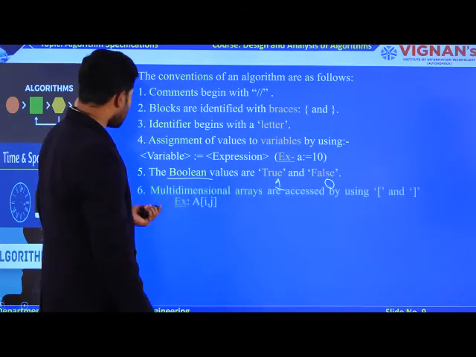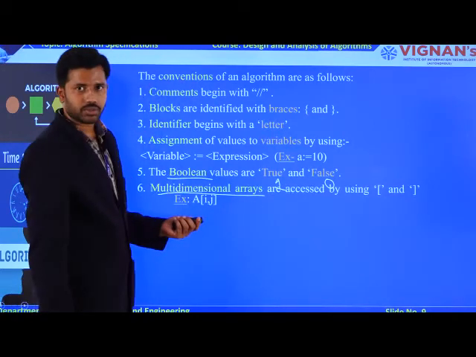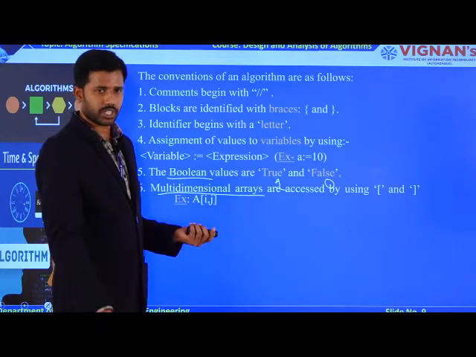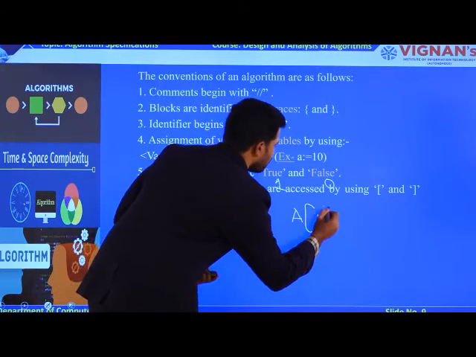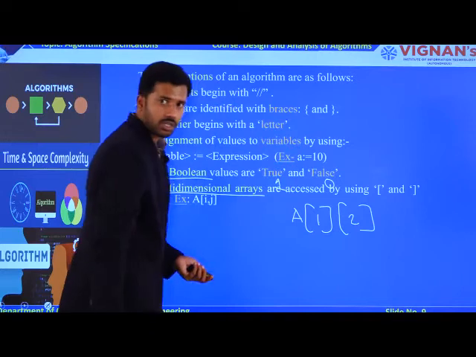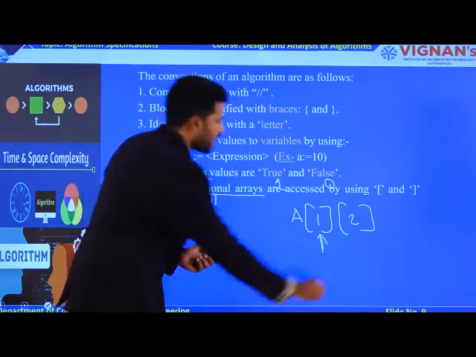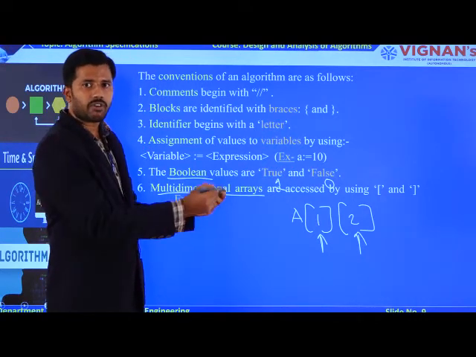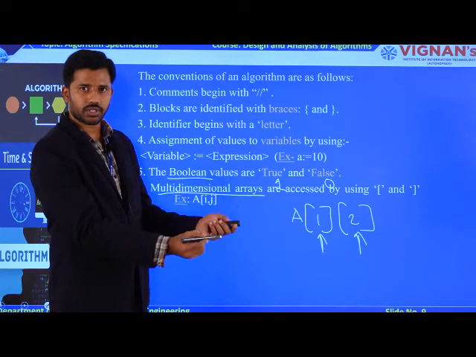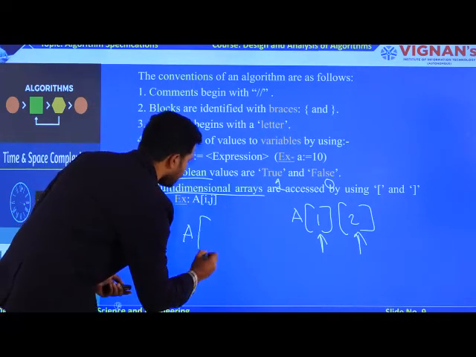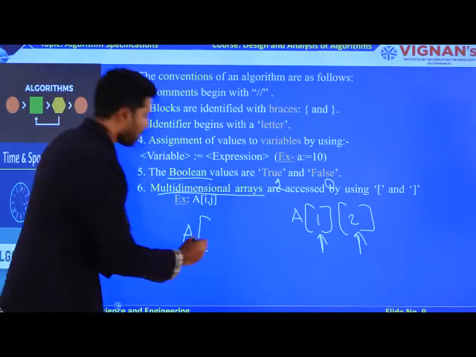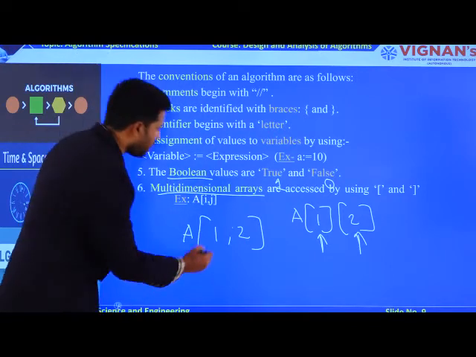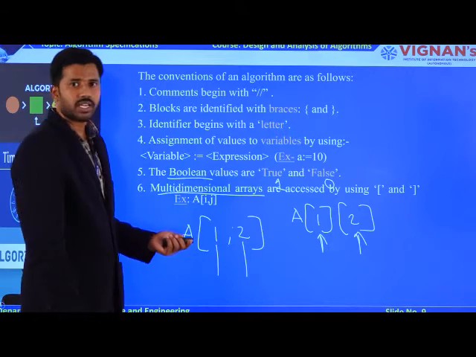And the next one is multi-dimensional arrays. How do we represent a 2-dimensional array in a programming language? With 2 subscripts, right? Array name followed by the first dimension followed by the second dimension. The first dimension denotes rows, the second dimension denotes columns, right? But from the algorithm point of view, the way of representing multi-dimensional arrays changes. All the values will be given in only one subscript, so 1, 2 I am giving. The first defines rows and the column is defined by the second parameter.